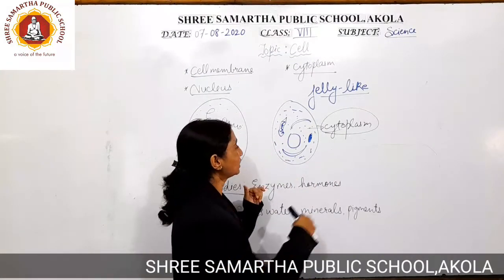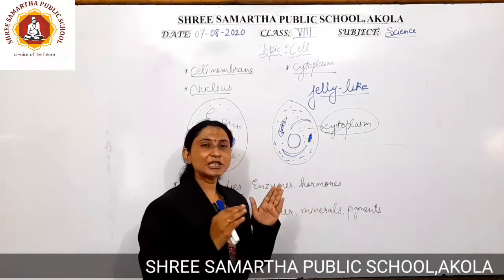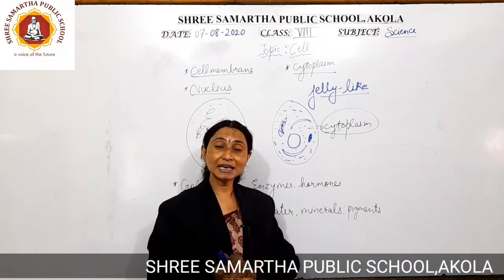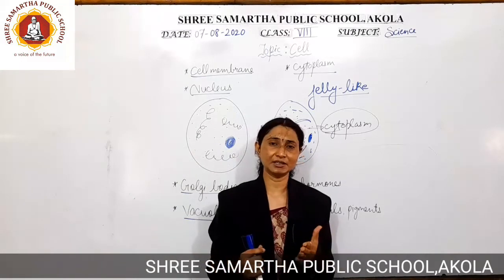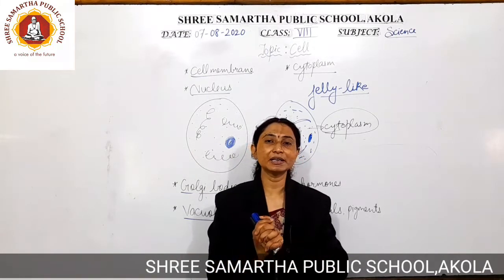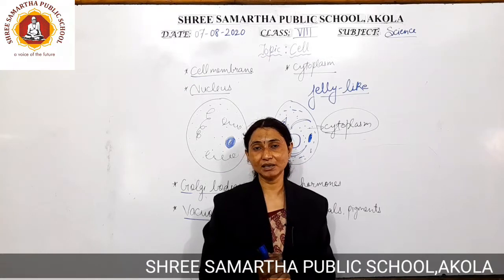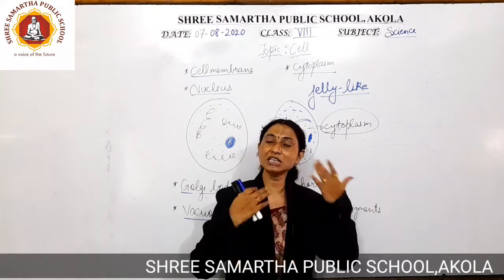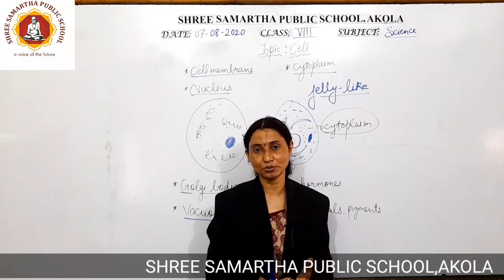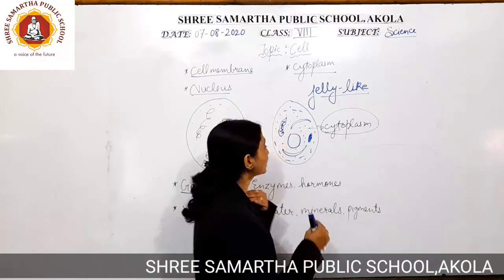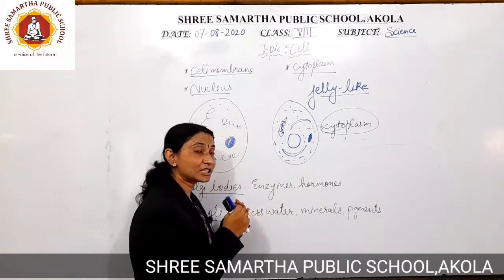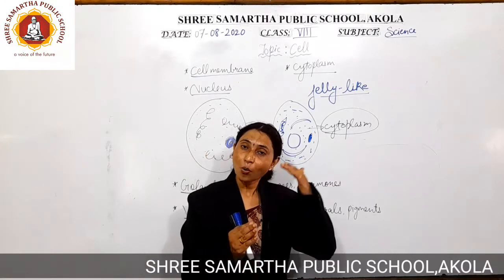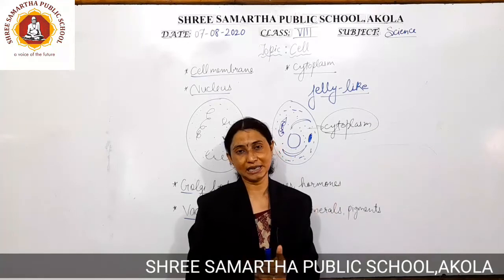So, this particular cell structure is going to have a peculiar characteristic: the plant cell is able to photosynthesize. Whatever food material is present in the plant cell will be utilized by the plant and will get transferred to other organisms also. So, when the plant utilizes this food material, it is very essential that it gets widely distributed in the cell.